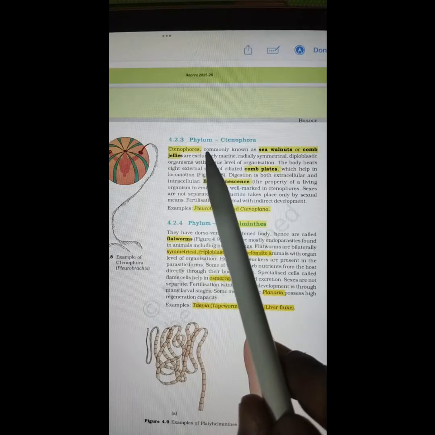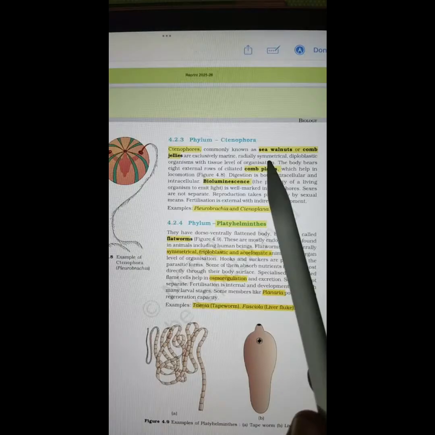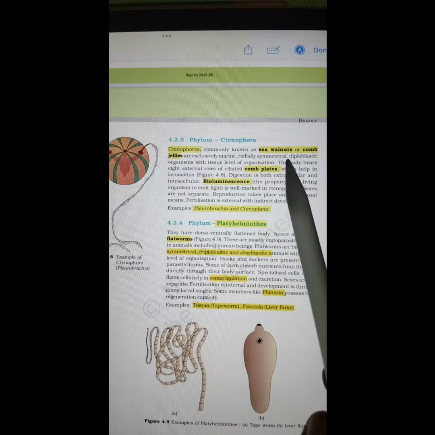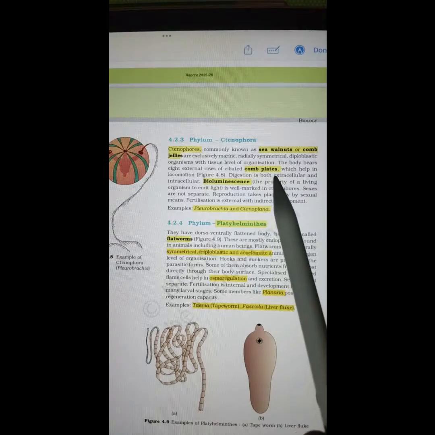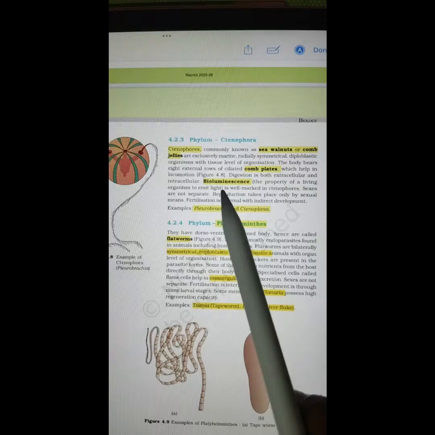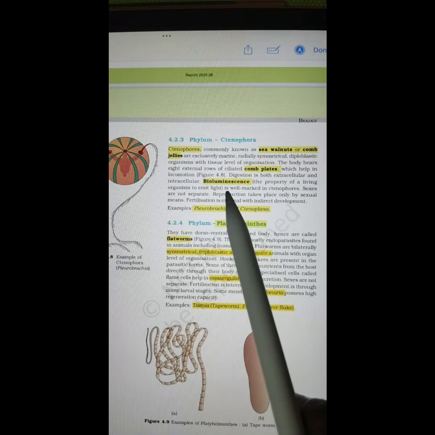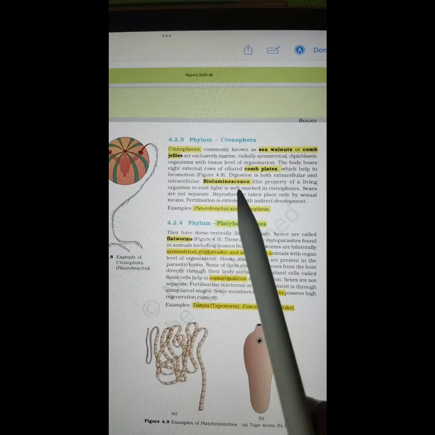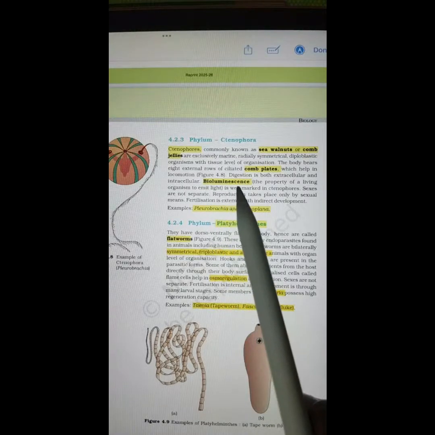Ctenophores are the members that belong to this phylum, Ctenophora. They are commonly known as sea walnuts or comb jellies. They have comb plates on them. They exhibit a phenomenon known as bioluminescence. The ability to emit light is luminescence, and if the organism is living, we prefix the word bio. So overall, the term becomes bioluminescence.